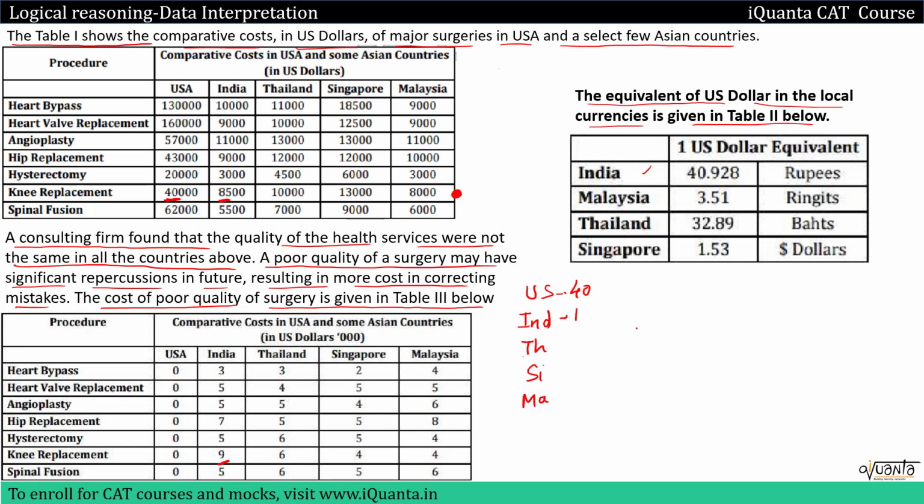So 8.5 plus 9 is 17.5k dollars. In Thailand it would be 10,000 here, and here it is 6, so 16.5. In Singapore it would be 13,000 plus 4, that means 17,000. In Malaysia it is 8,000 plus 4, which gives us 12,000.